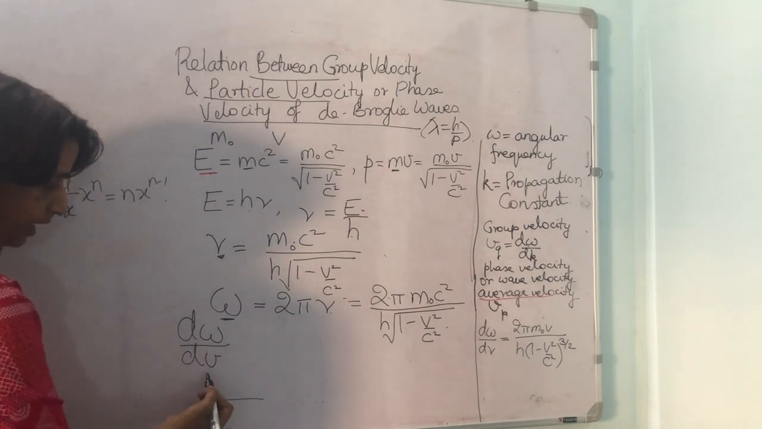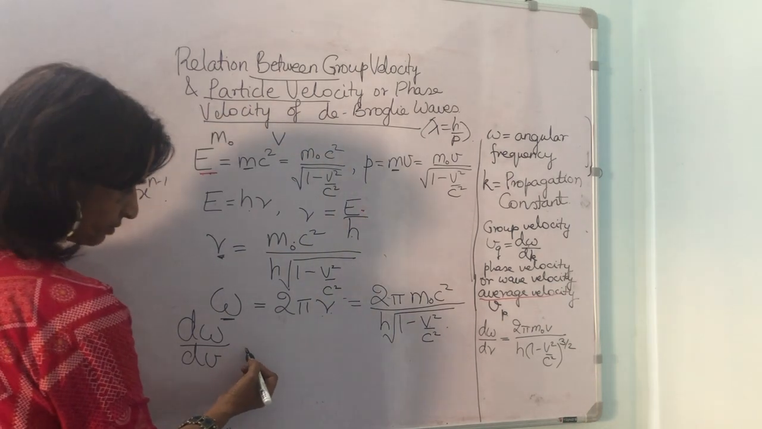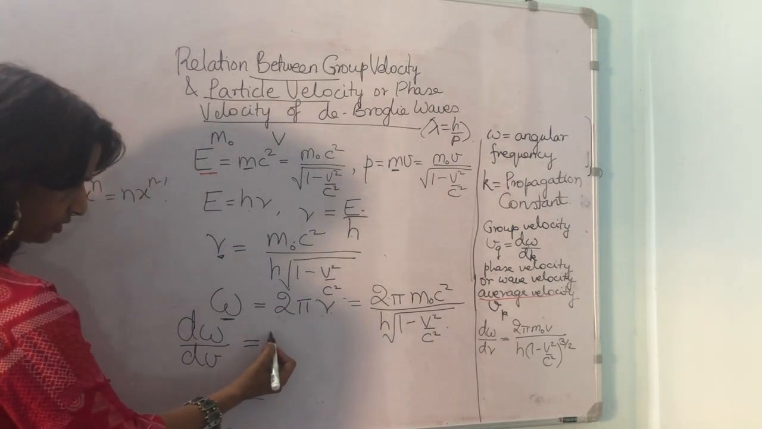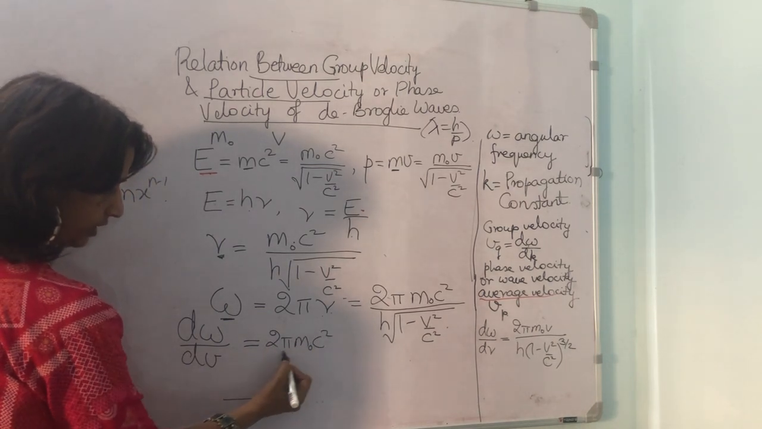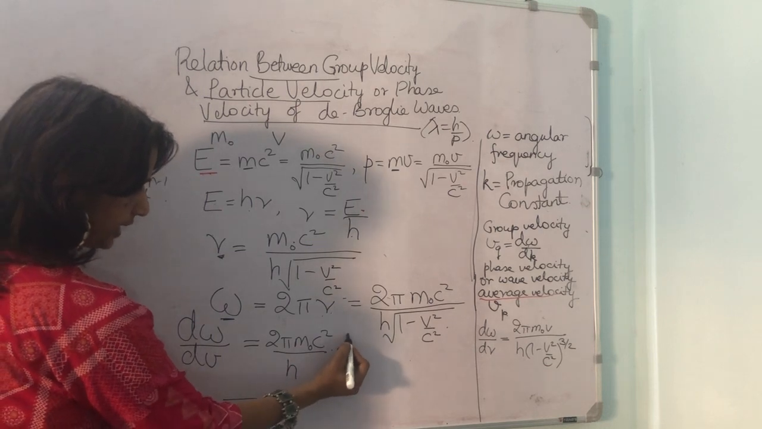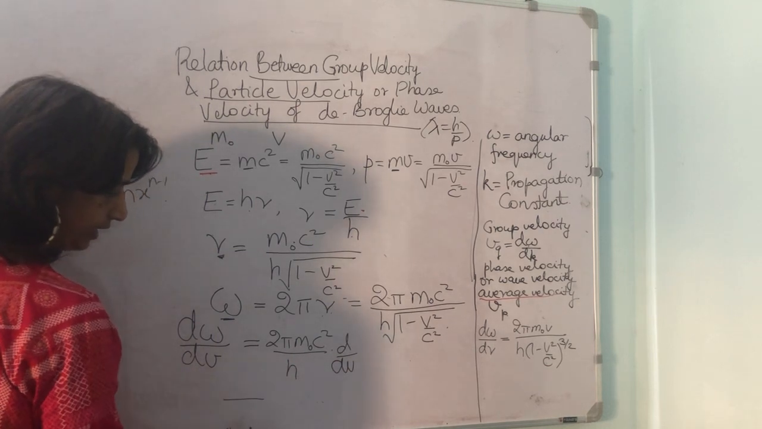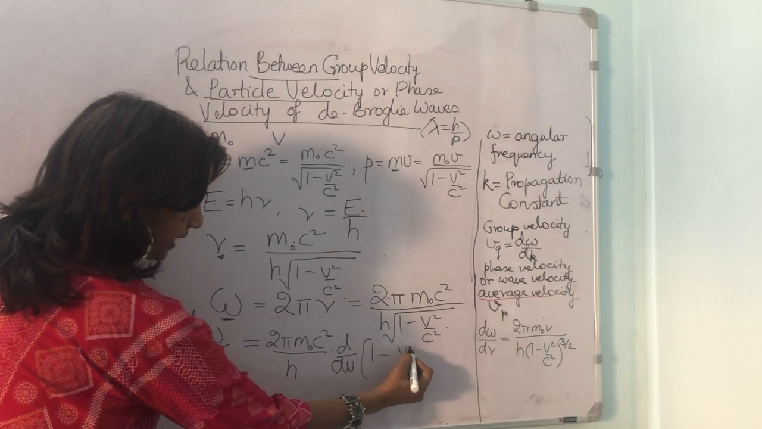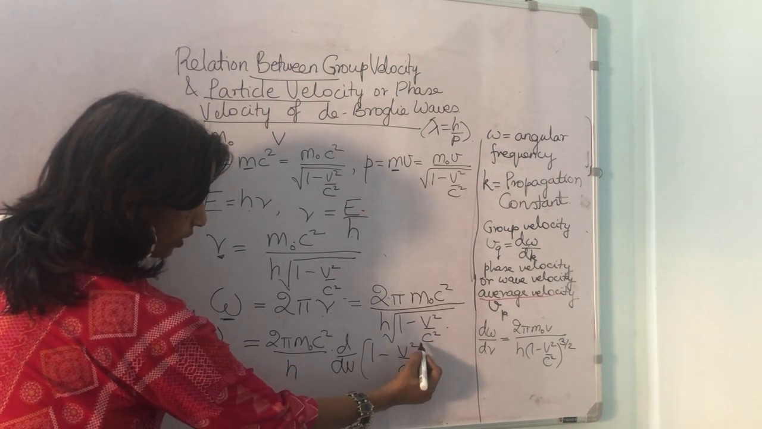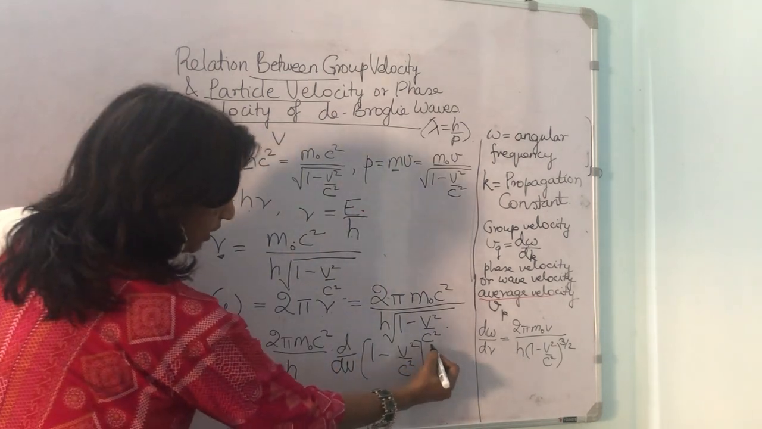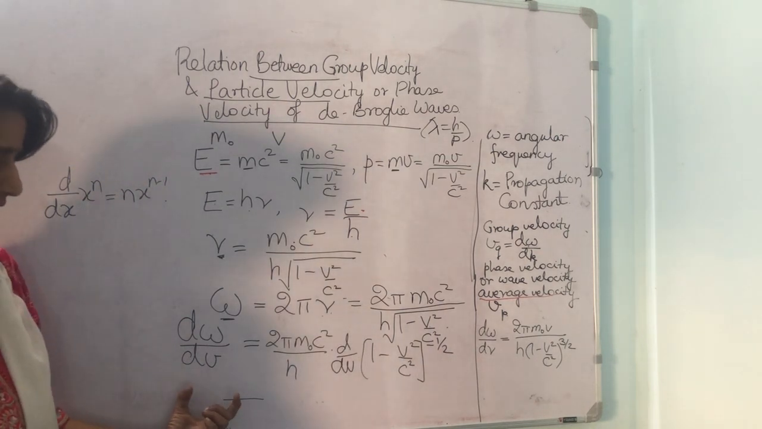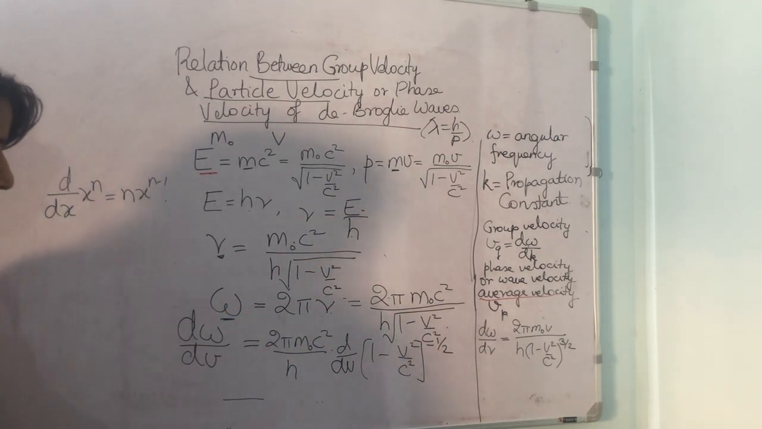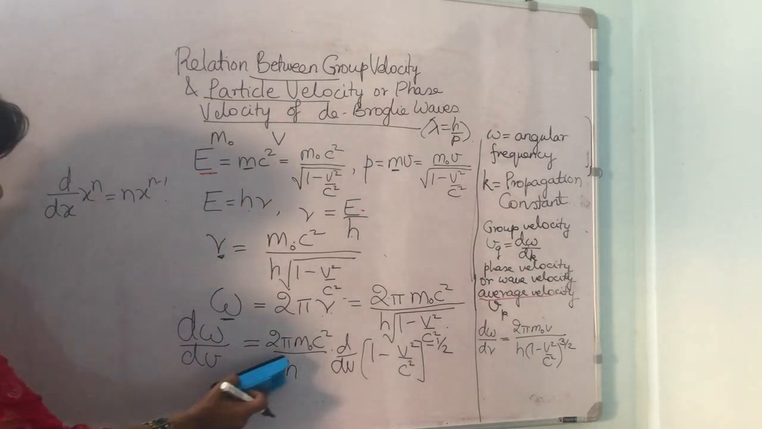So d omega upon dv is equal to 2 pi m naught c square upon h, d upon dv into 1 minus v square upon c square to the power of minus half. We are only doing this so that we can just write it, and our derivation can be more convenient with our steps.